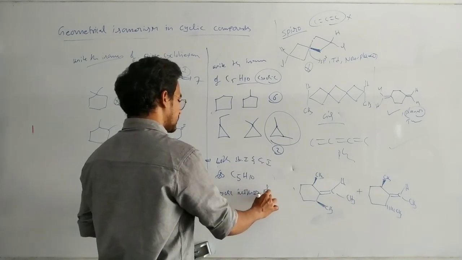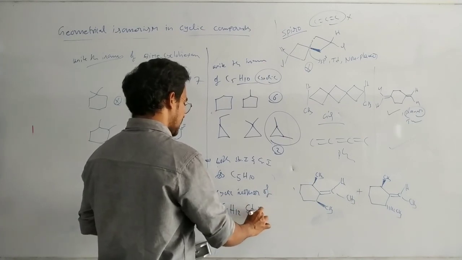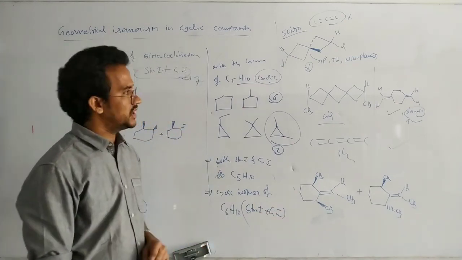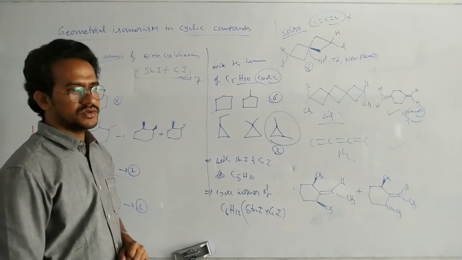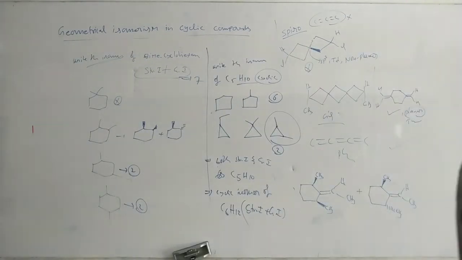Write the cyclic isomers of C6H12. That means structural isomers plus geometrical isomers. C6H12. Okay, that is about the geometrical isomerism in cycloalkenes. In next class, let us discuss calculation of the geometrical isomers. Okay, until then, see you.